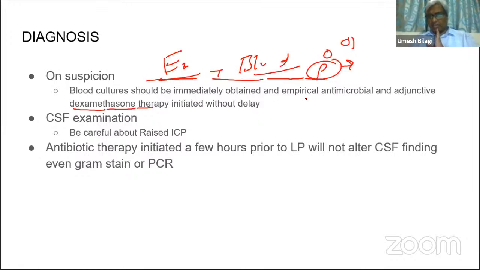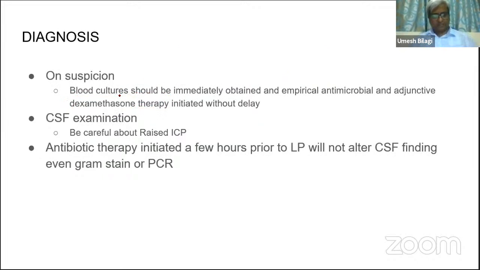Of course, anyway, you are giving a good antibiotic coverage. Let this be there, and let us protect the host from our own defenses, which is actually causing problem here. So dexamethasone is definitely indicated in a patient of pyogenic meningitis. Even Harrison has mentioned it. In fact, it is a sentence which is copied and pasted here.